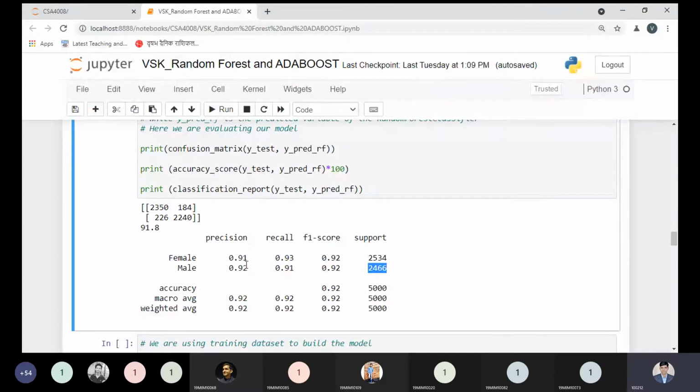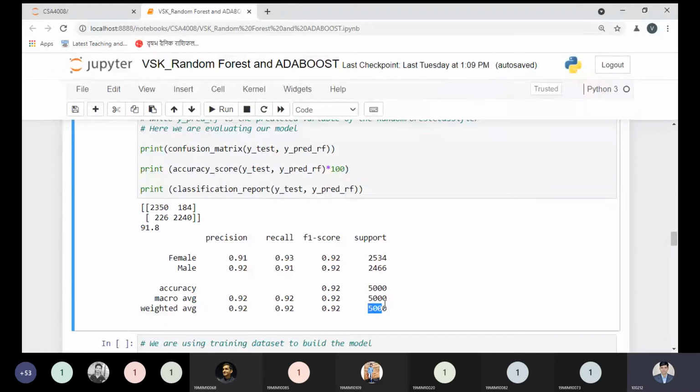And from this parameter, the precision value we are getting for female is 91%, and for male we are getting 92%. Same thing, for the recall we are getting 93% for male, and with respect to this value, for female we are getting 91%. And the accuracy score we are getting is 92, and that is 91.8, which is equivalent to 92%. Now, this is the point we need to keep in mind, and this 5,000 value belongs to the total testing values, the total of the testing data set.